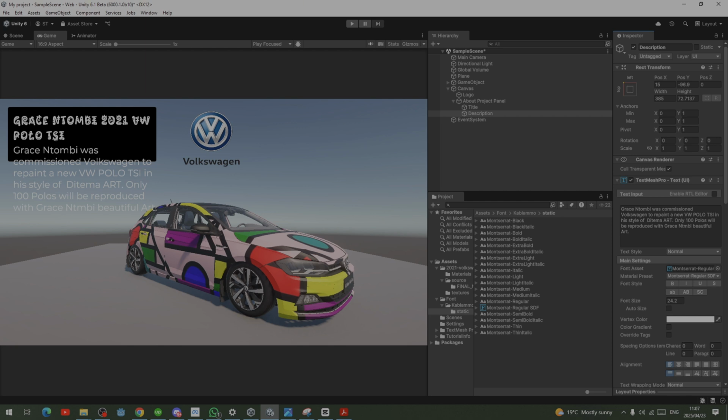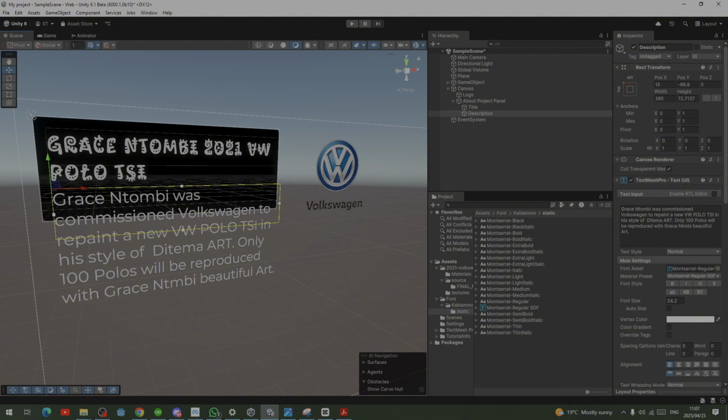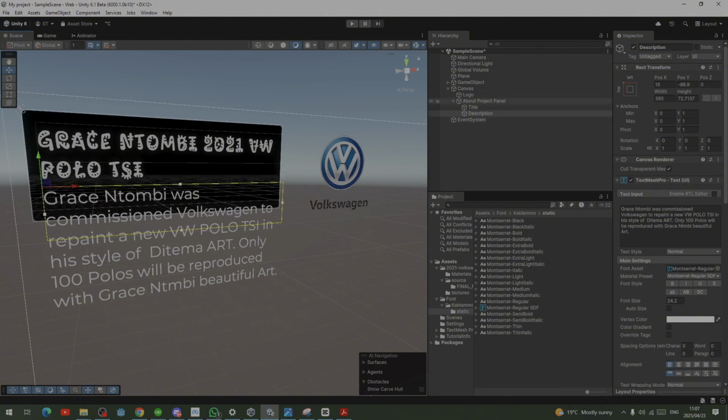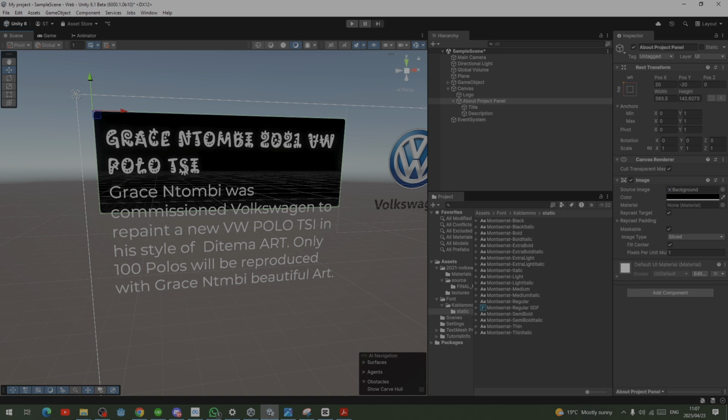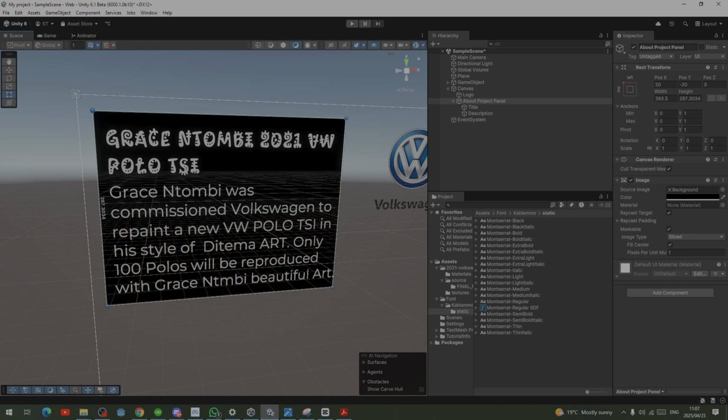There we have it. But now you realize that our block is no longer covering the other text. How do we fix that? So we can fix that the same way that we tried to resize our panel. But you'll see what happens when we do that. Sometimes it would move with the font.